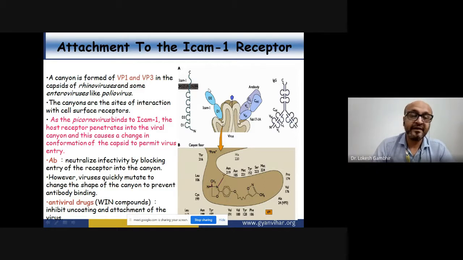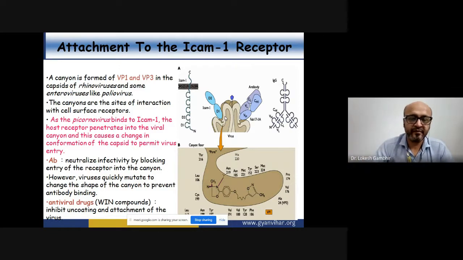Now there are multiple antibodies that are exploited to inhibit this particular attachment. And how do they inhibit? They specifically block the entry of this receptor into this canyon. If you block this particular entry inside the canyon, there is no attachment, and thereby you are completely inhibiting the viral entry.